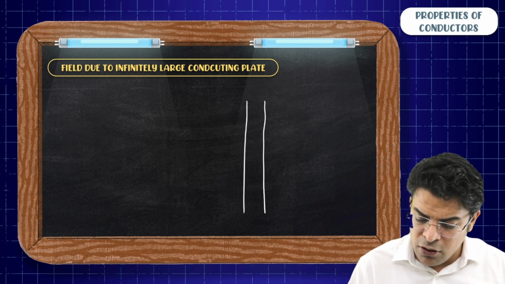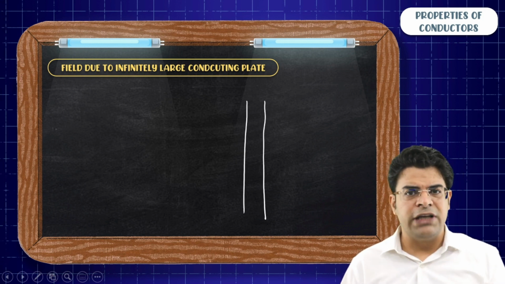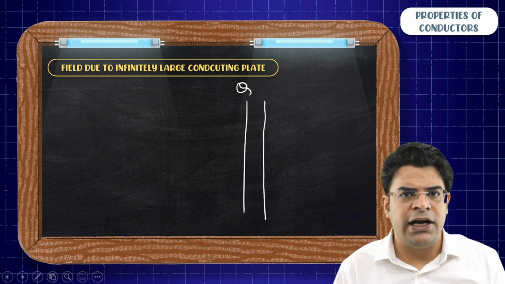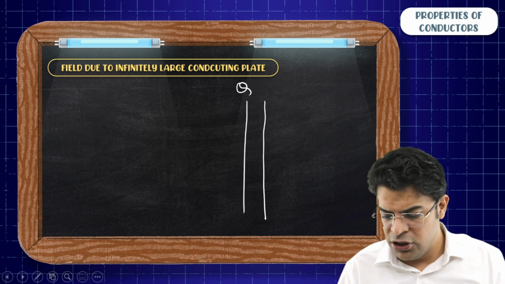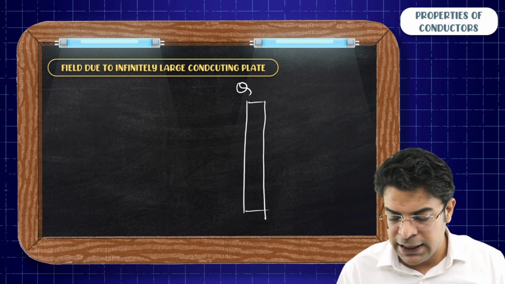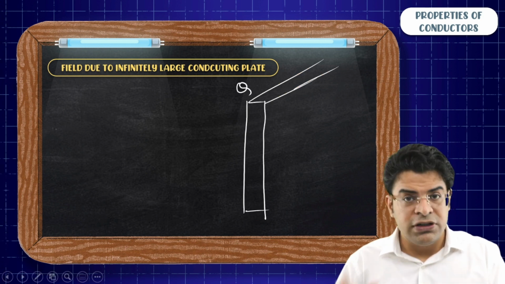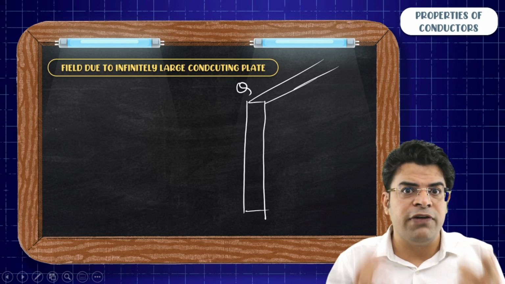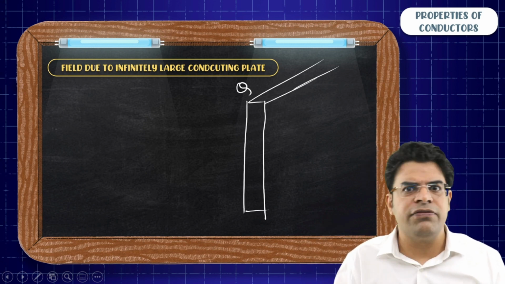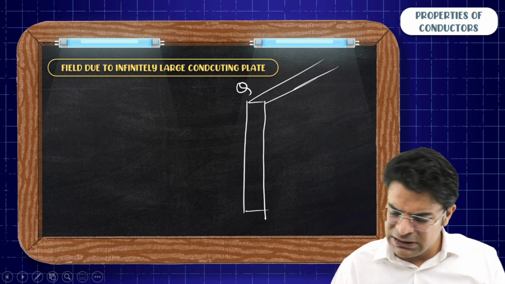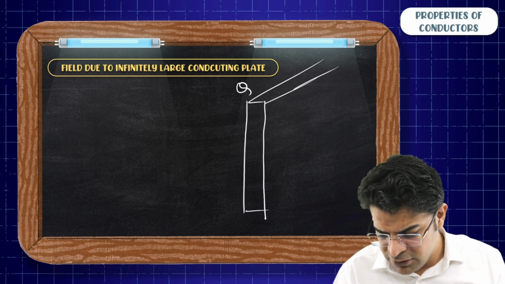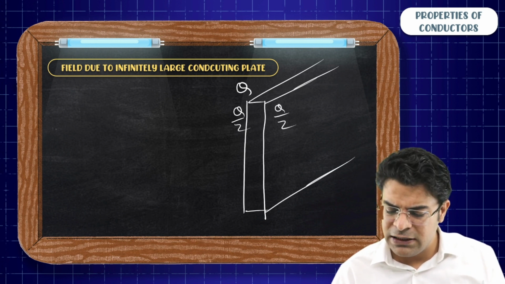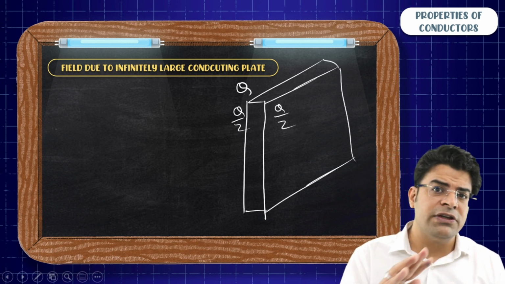Think of a metal sheet and you are looking from the side. If you have given this metal sheet a charge q, where will the charge reside? So we have learned that all the charge given to a conductor resides on its surface. This metal sheet, just like a soap film, has two surfaces. On which surface will you find the charge? On the left surface, on the right surface, or on both of them? You will say, sir, the charge should go on both the surfaces. So there will be some charge on the left surface and some charge on the right surface. And my heart tells me that they have to be equally distributed over the left surface and the right surface.